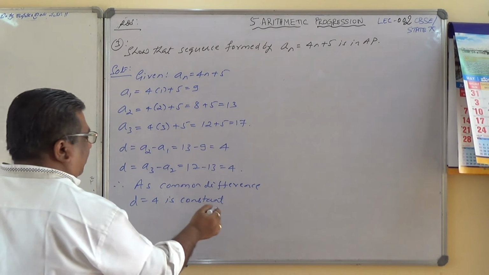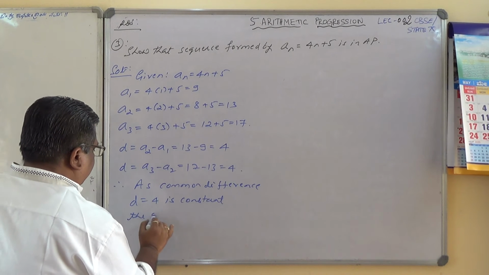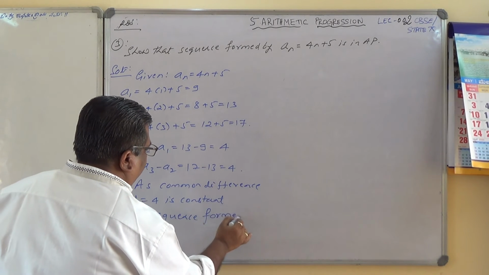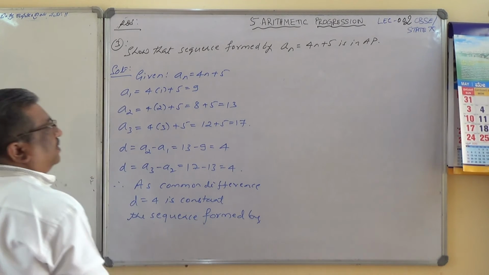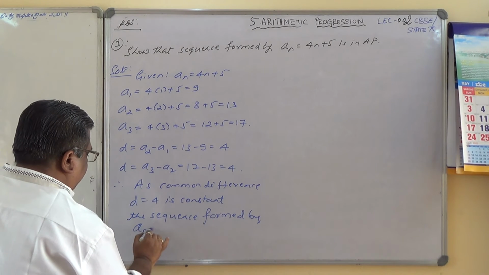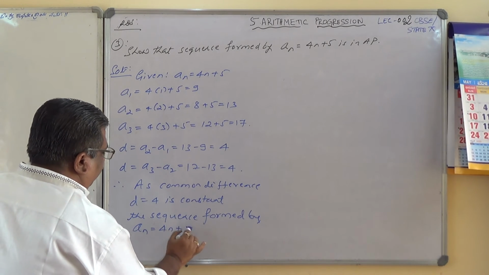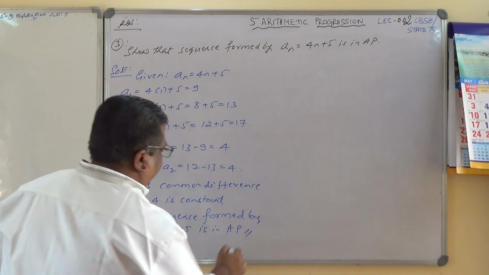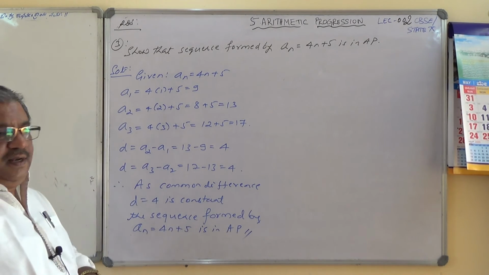The sequence formed by an equals 4n plus 5 is in AP. The sequence or the list of numbers. Is it clear? Next one.